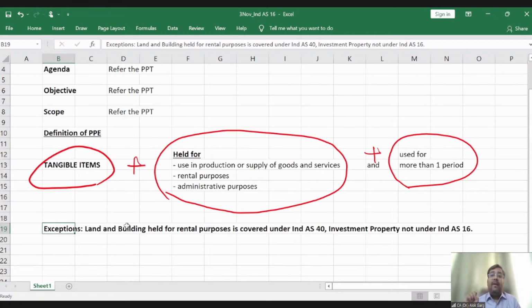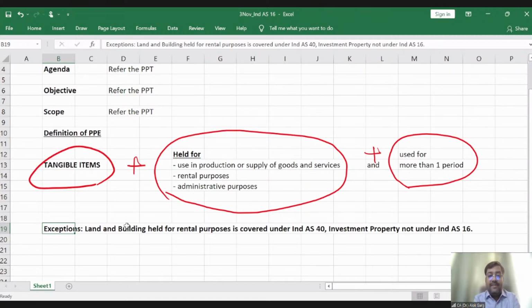So land and building held for rental purposes is covered under Ind AS 40, because Ind AS 40 says that any land and building which is held for rental purposes will be investment property. So Ind AS 40 provisions will be applicable, not Ind AS 16, right?